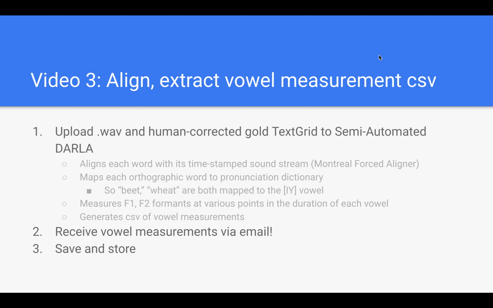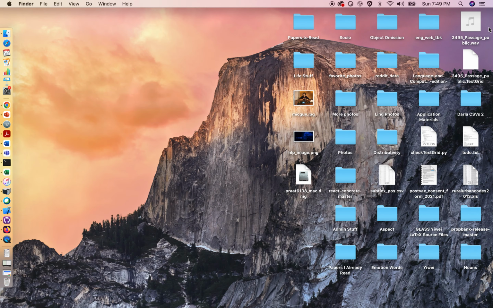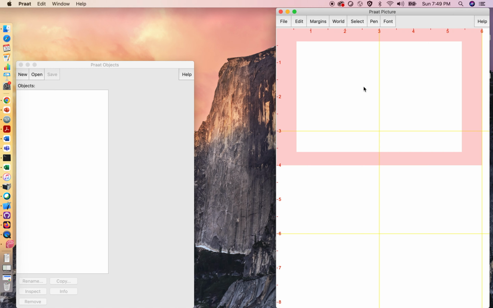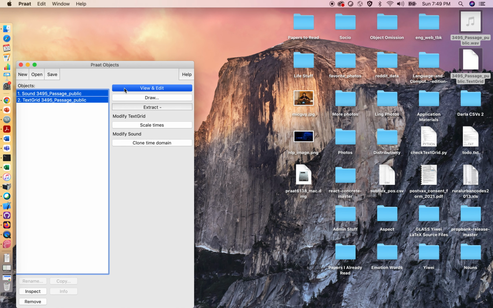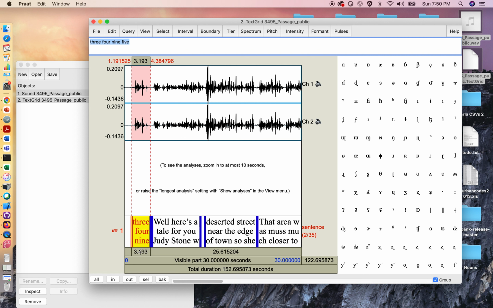So first I will close out of my slideshow and show you on my desktop. So here I'm doing this with a passage because it's a little smaller and easier to process in a live video. So I'll show you what our input is going to look like. So this should look familiar from the last video. So here we have a WAV file and a text grid, and we're opening them in Praat. And this is a hand-corrected text grid, so we know it's high quality.